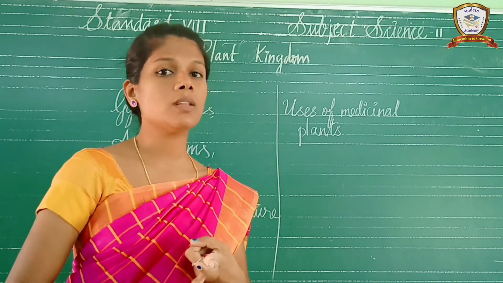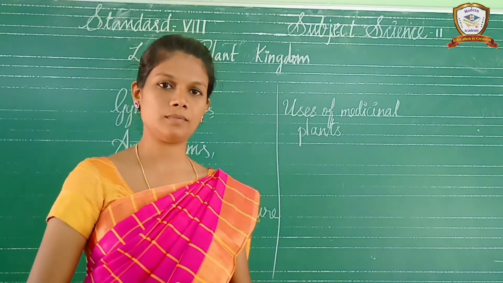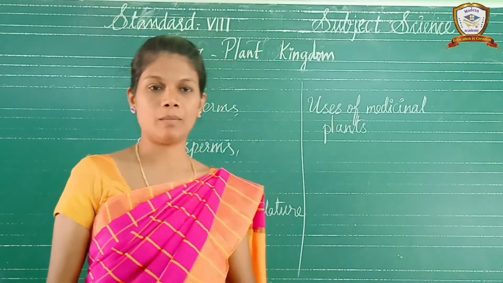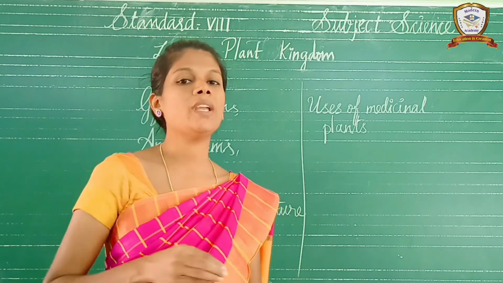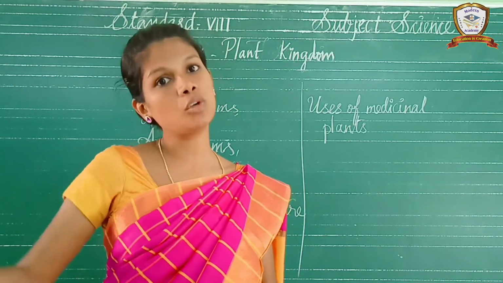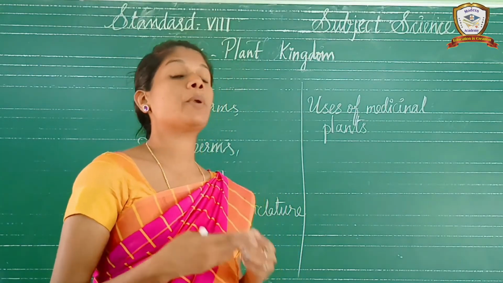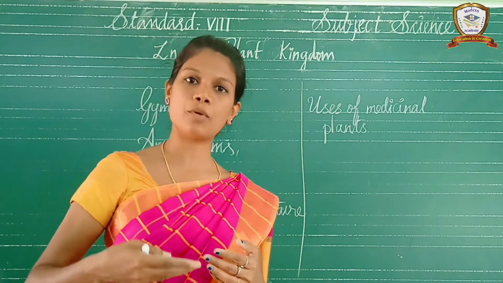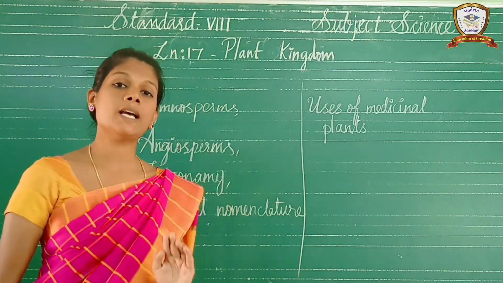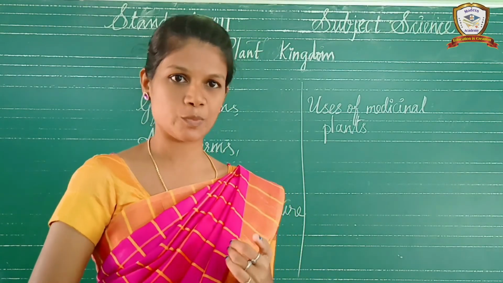In algae, what are the things we discussed? Do you remember? Just recall that. Algae is a very simple plant. It is a primitive plant, but it is green in color. Why is it green? Because it has chlorophyll. That's why it comes under the autotrophs. What is the meaning of autotrophs? Organisms that can prepare their own food by the process of photosynthesis are called autotrophs. So algae are autotrophs, because they are green in color and do photosynthesis.